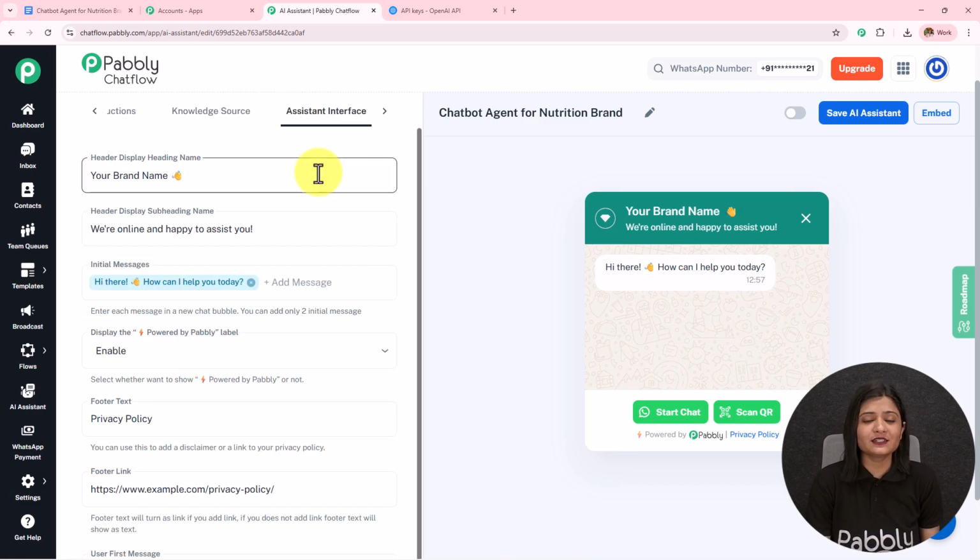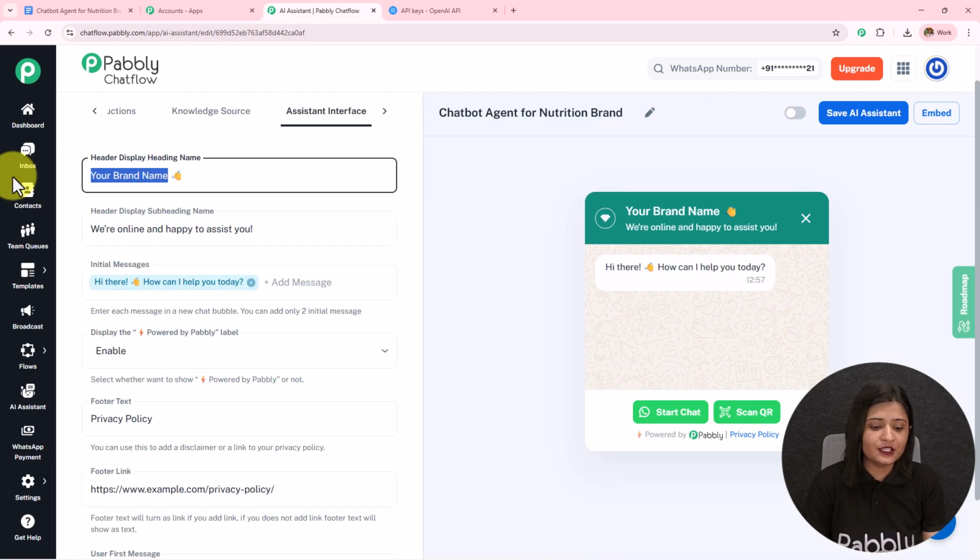Moving on towards the next part, which is this assistant interface. So over here you can change the heading name. You can see it has changed over here.